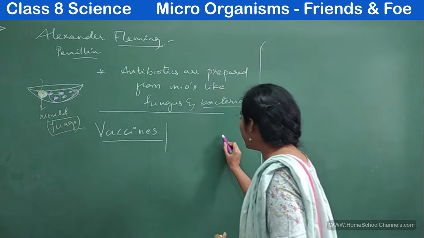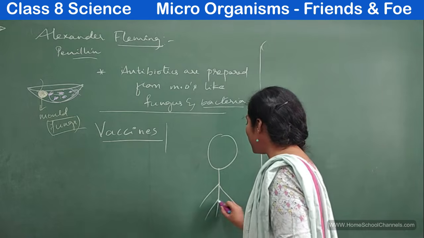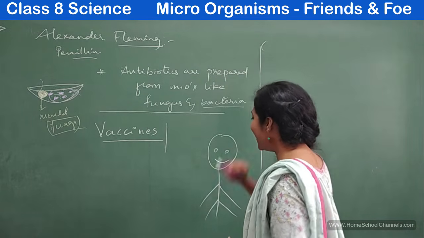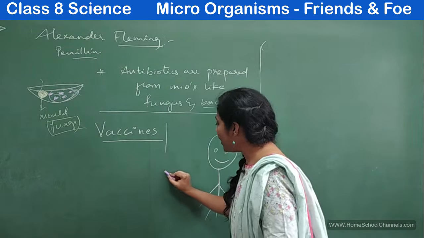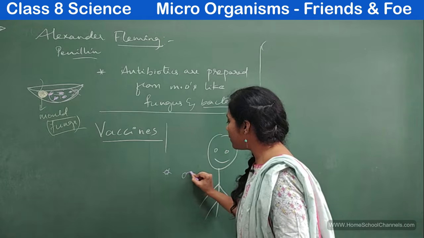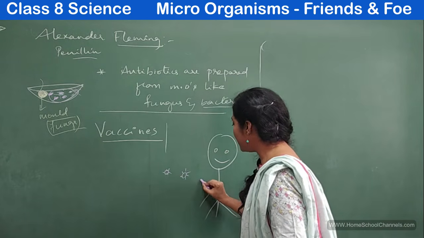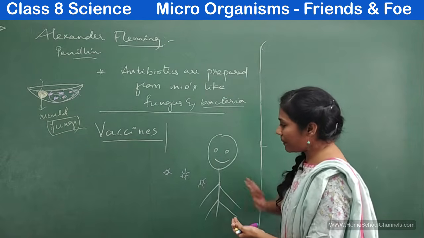Imagine this is a human body. I'm not good at drawing, but this is a person, right? And there are deadly microorganisms which are coming and infecting this particular person.